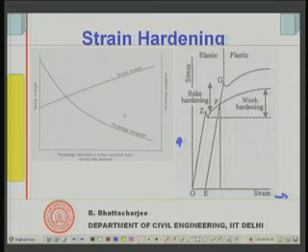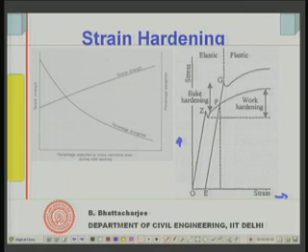Many of the dislocations have now got entangled. So, when dislocations are entangled, you will have an increase in the stress required to cause further dislocation movement. That is the idea. So, what happens when I have gone up to this point and let us say I have released it? OE is the permanent deformation that I have given. We have gone up to F and I have given OE permanent deformation.